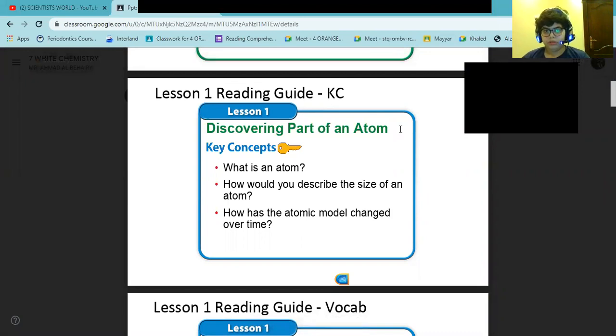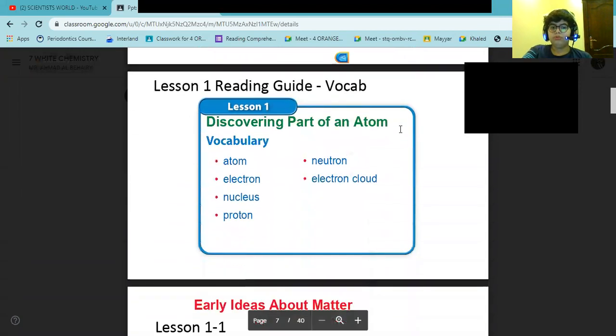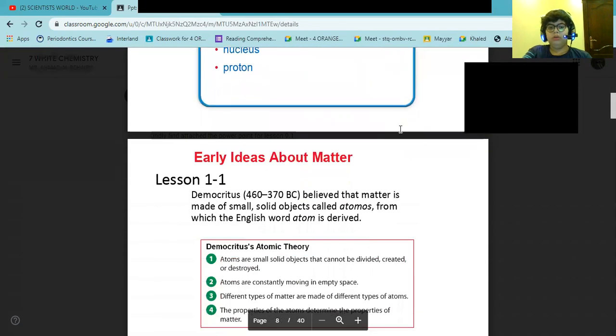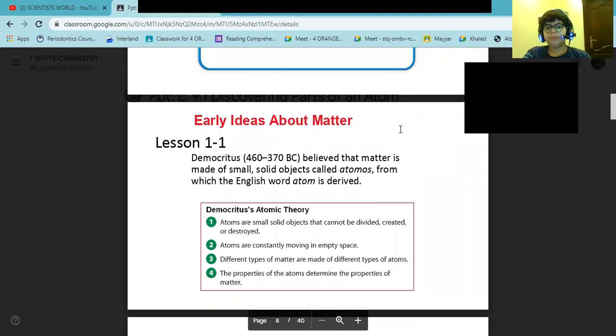It's a very important lesson. Some of the concepts we're going to learn in today's lesson are: what is an atom, how would you describe the size of an atom, and how has the atomic model changed over time. The keywords for today are atom, electron, nucleus, proton, neutron, and electron clouds. You will learn about them now.